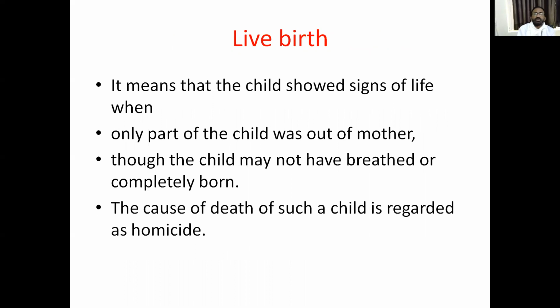Live birth. These signs are for a dead born child. What is live birth? Live birth means the child shows signs of life, that means breathing and some other signs of life. Even if only part of the child has come out of the parturient canal, the fetus may breathe and show signs of life, or it may be completely born and die. The cause of death of such a child is regarded as homicide.